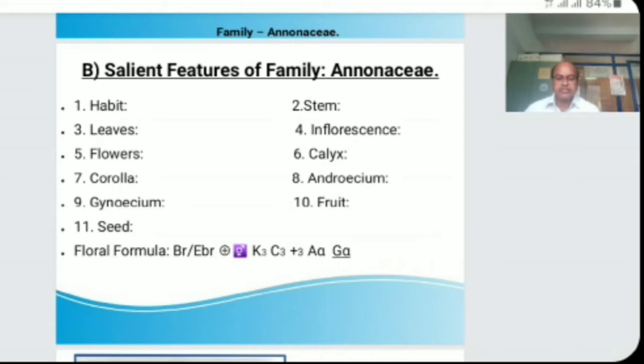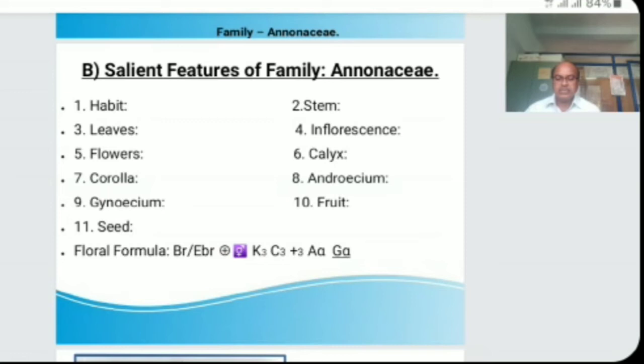First we see the salient features in relation to habit. The plants are usually aromatic shrubs or climbers, mostly trees. Example, Annona and Polyalthia. Plants are aromatic due to the presence of oil ducts in leaves, stem and flowers.